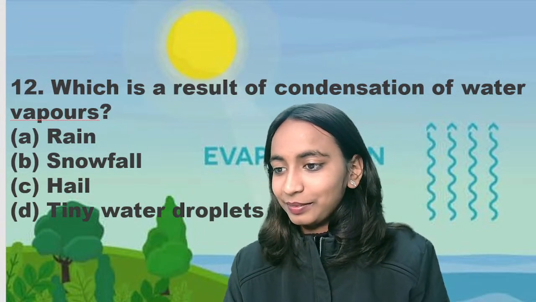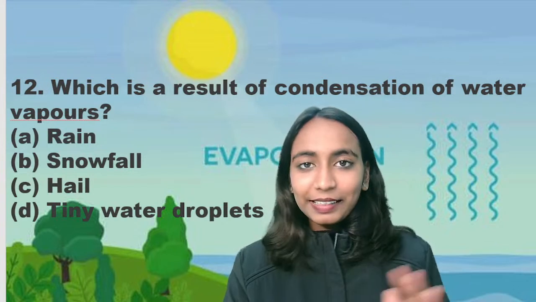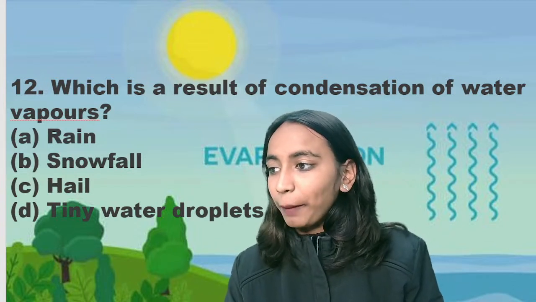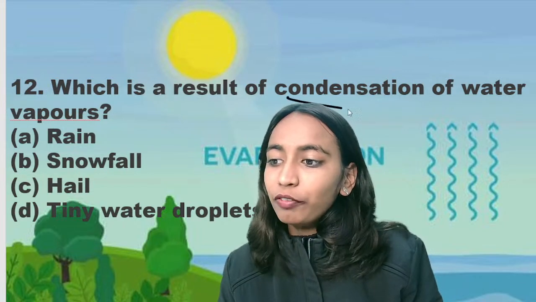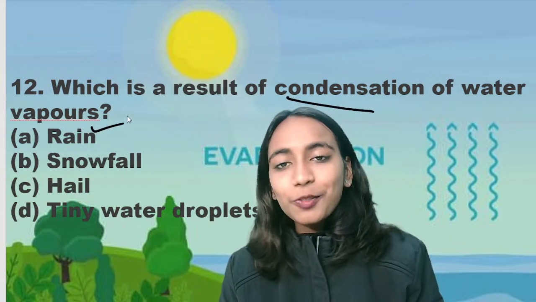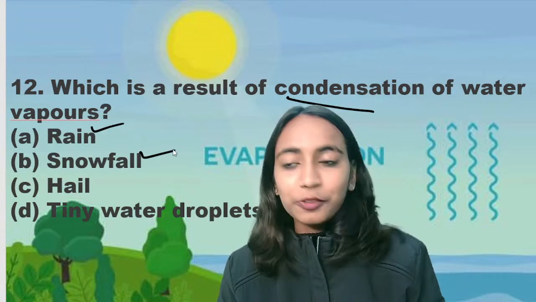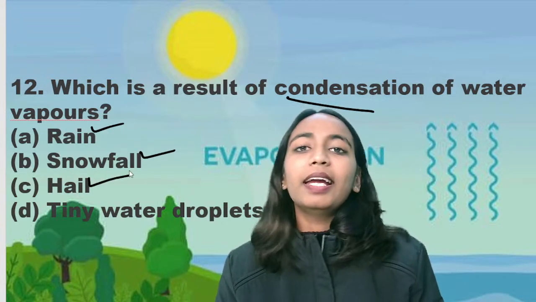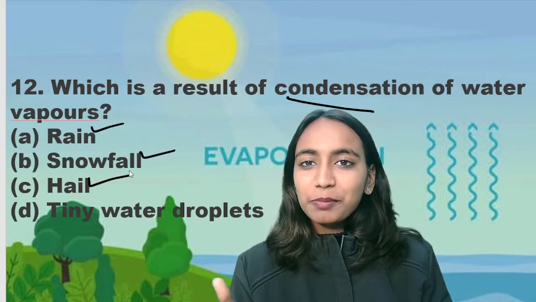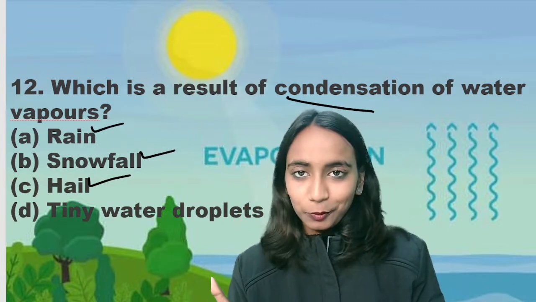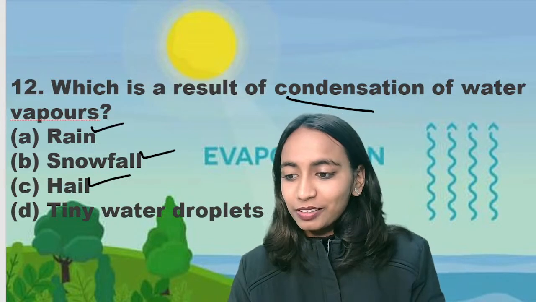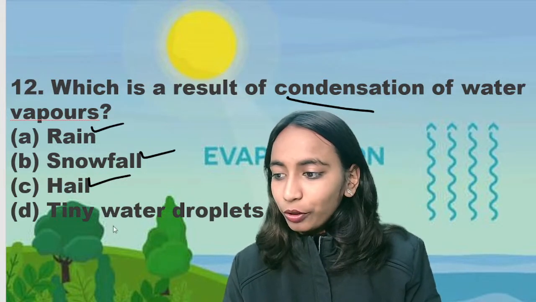Okay. So have a look at this question very carefully. This question might be a little confusing. The question आपसे basically कह रहा है result of condensation. So rain is precipitation. Snowfall is also precipitation. Hail आपने देखा होगा, solid form of precipitation. इतने बड़े बड़े ice भी नहीं कहते हैं हम. They are little different from the ice. Okay. In the next class I'll show you the pictures. So right answer will be tiny water droplets.